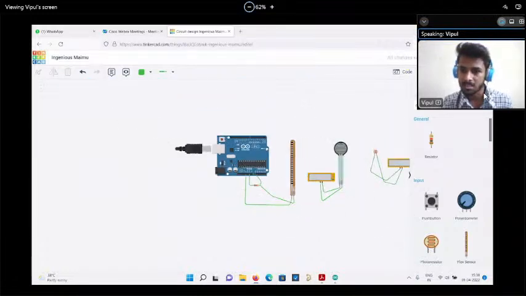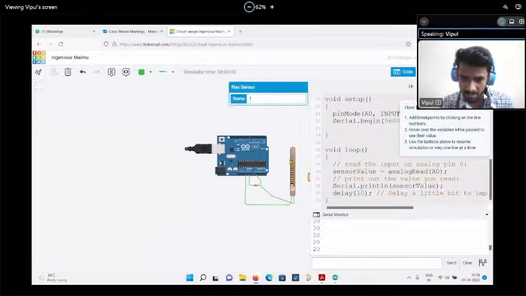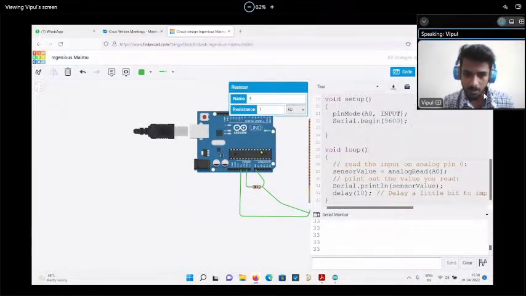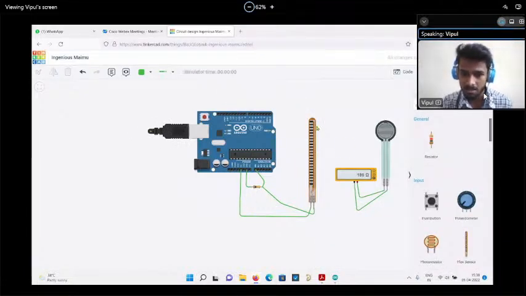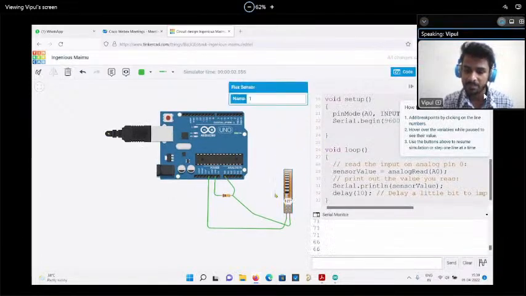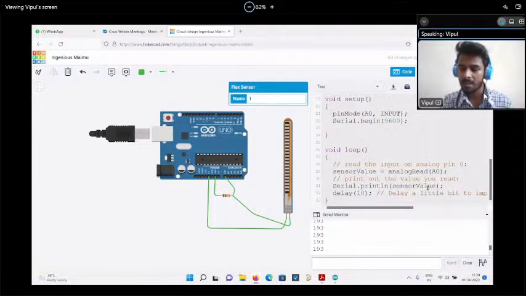So if I start the simulation, I have to open the serial monitor. See, the value is varying. It's showing 33. And if I turn this resistor, then the value gets varied. If I change the resistance, the value will be a little different from 33. If I increase the resistance and open the serial monitor, 256 is showing, right? If I'm bending this, the values differ. So where can we use it, how can we use it. Now these are the sensor values coming.